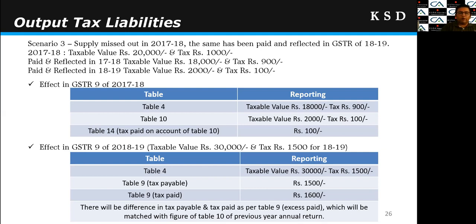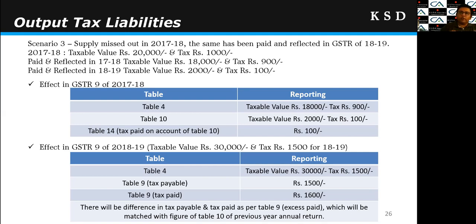So in this case, what will we do? In the annual return of 17-18 already filed, we would have disclosed the taxable value of 18,000 and tax of 900 in table 4, because we have discharged the liability on the same. Then taxable value of 2000 rupees and tax of 100 rupees in table 10, right? So table 4 plus 10 will match with my books of accounts. And again in table 14, as I have paid 100 rupees in the next year, I will reflect 100 rupees of tax payment in table 14. So this is all about the reporting in last year's annual return.